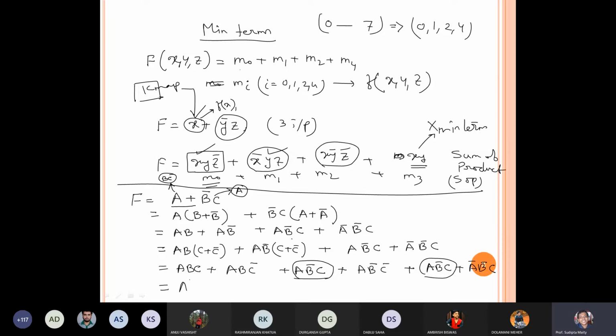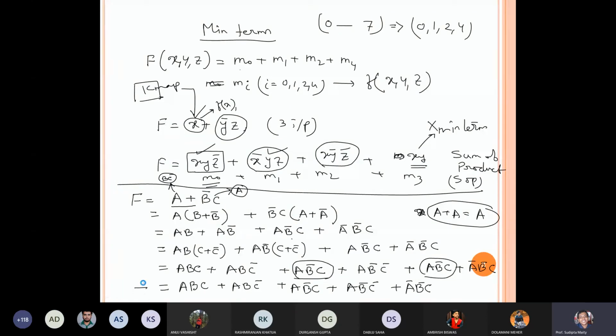Is there any doubt? Okay. So I have two same terms, so I cannot write two, so I have to omit one term because x plus x equal to x, because I know A plus A equal to A. So applying the same rule, I will get this. Is it clear? Yes, sir. Okay, so in this way I can easily do it.